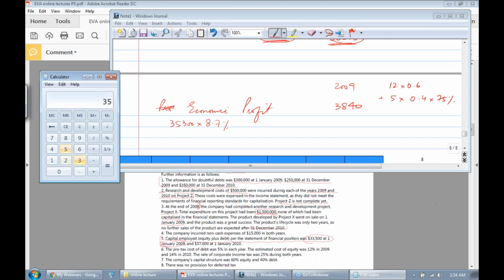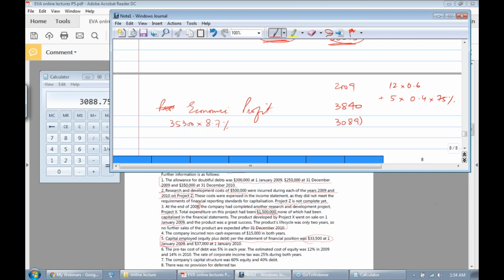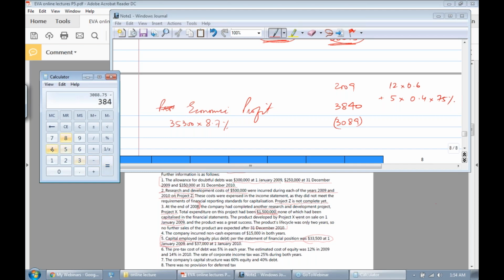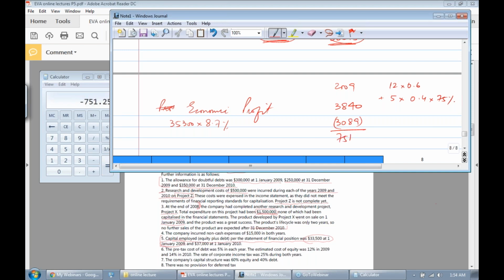So 35,300 times 0.087 makes 3,089, minus 3,840, that makes 751. This is basically economic value added, right? So you can do 2010 on your own, right?